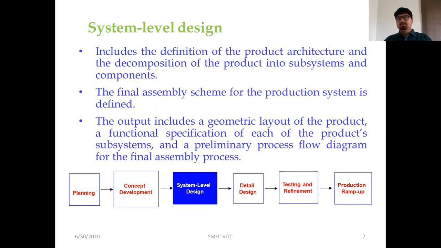The output includes the geometric layout of the product, a functional specification of each of the product subsystems, and a preliminary process flow diagram for the final assembly process. So here it is going to take care of architectural planning, which could be configurational planning, embodiment, and thereafter parametric design, which could be discussed in your 5th module.